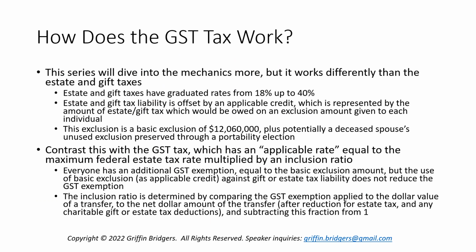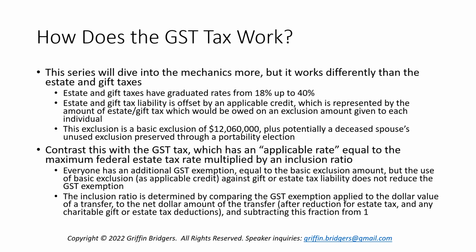Most of the time, because of a generous exclusion, we're operating in that 40% realm before we're ever actually calculating any estate or gift tax. But as you know, estate and gift tax liability is really based on the amount of a transfer based on its fair market value at the time of the transfer, but offset by an applicable credit, which is represented by the amount of estate and gift tax which would be owed on an exclusion amount that is given to every individual taxpayer. That exclusion is made up of a basic exclusion amount of $12,060,000 that everybody gets and that currently is adjusted for inflation every year.